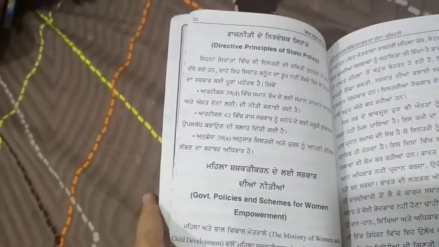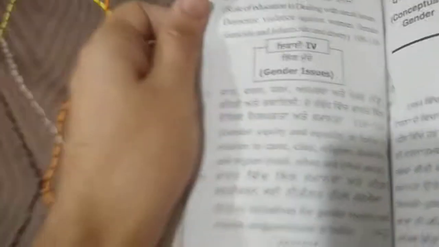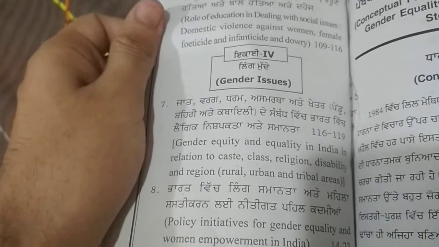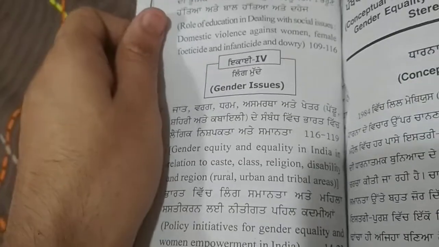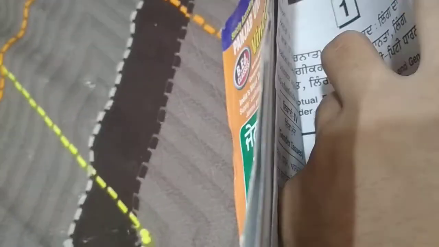So yes, things are given, and we can also check one more topic. For example, in semester 4 gender equity and equality in India, page 116, is it given or not? So let's go to page 116 and check.